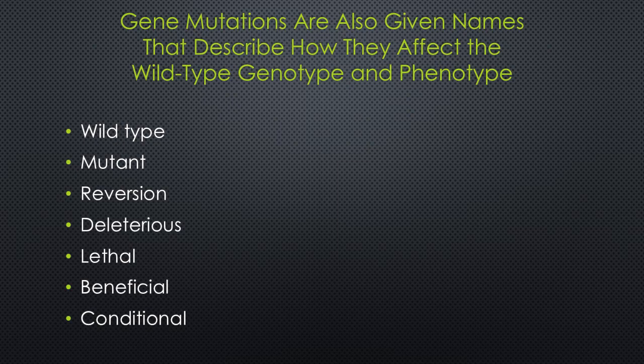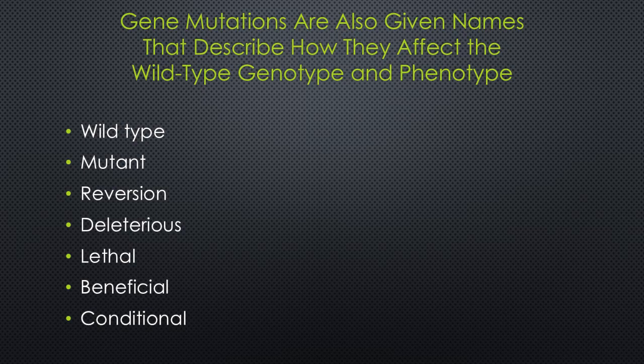Many genes exist as multiple alleles, so a population may have two or more wild type alleles. A mutation may change a wild type genotype by altering the DNA sequence of a gene. When such a mutation is rare in a population, it is generally referred to as a mutant allele. A reverse mutation, more commonly called a reversion, changes the mutant allele back to the wild type allele.